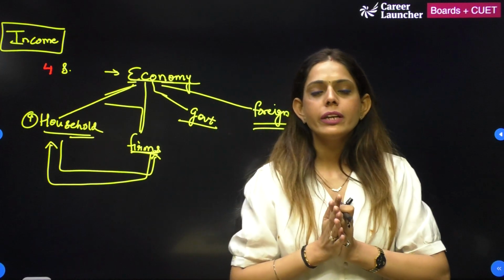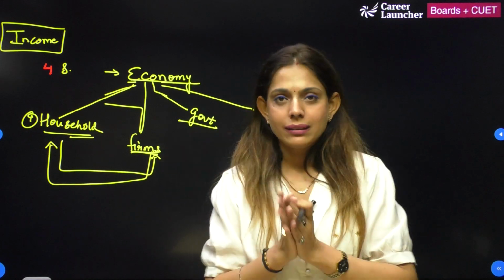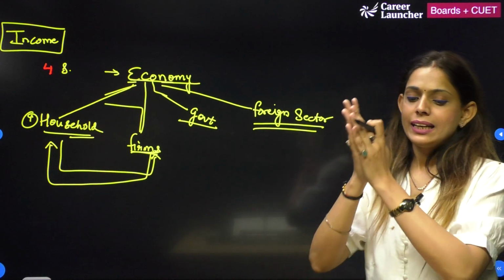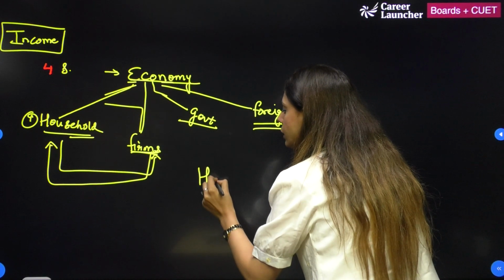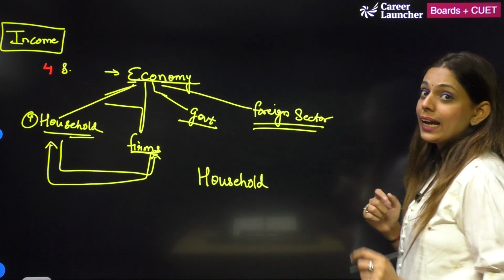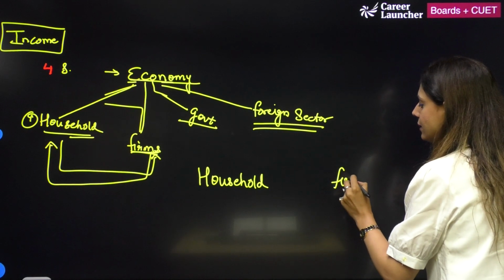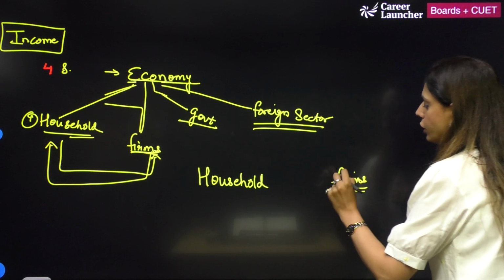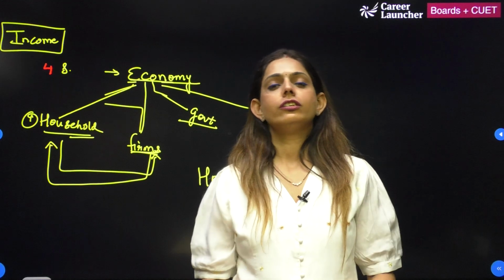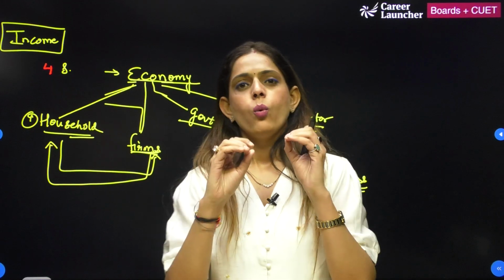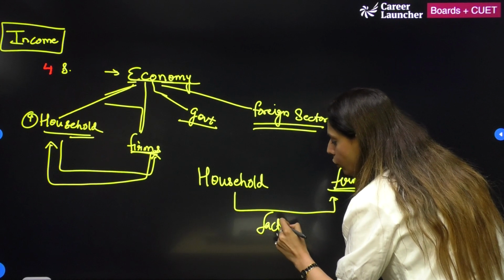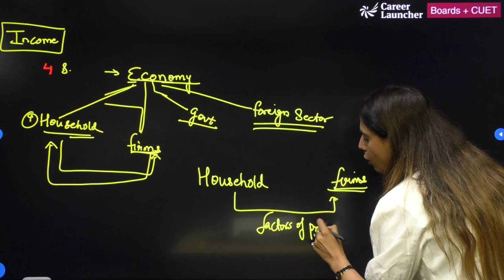So what do household and firm do? They go side by side, hand in hand. Household और firm चलते हैं एक साथ. कैसे? If I talk about the relationship between household, जिनको also कहते हैं savers, and the next sector, firm, जिनको पैसे चाहिए होते हैं for production of goods and services. अब firm को अगर production of goods और services के लिए पैसे चाहिए, which is going to be factors of production. क्या कहते हैं उनको? उनको बोलते हैं factors of production.